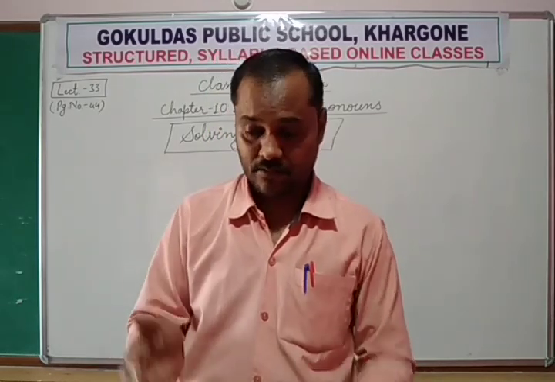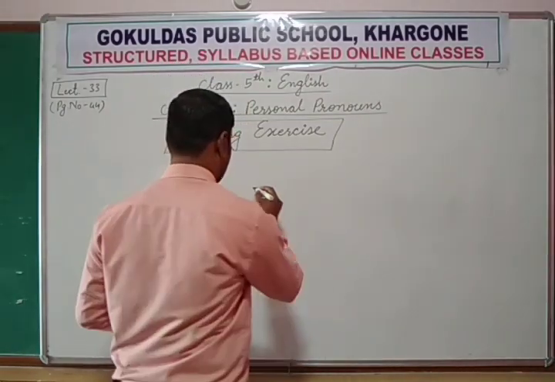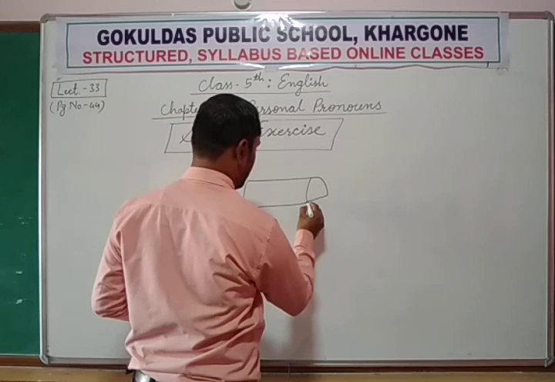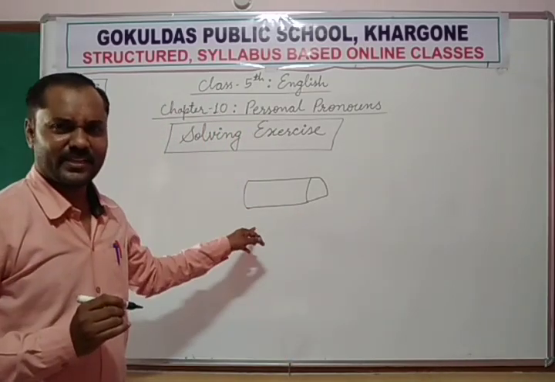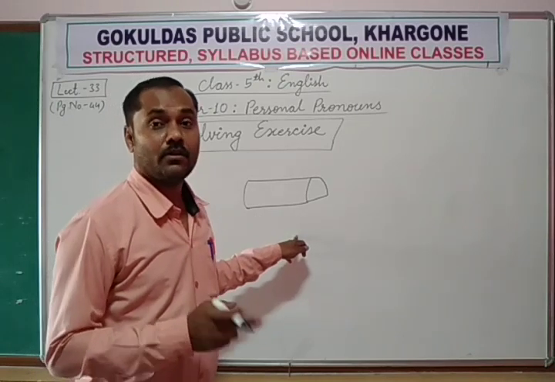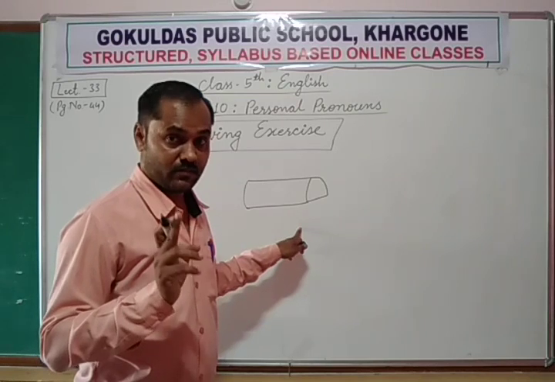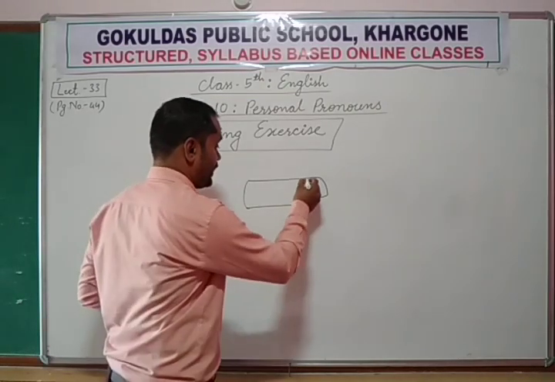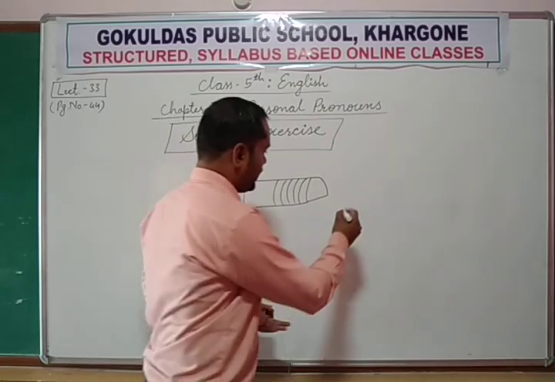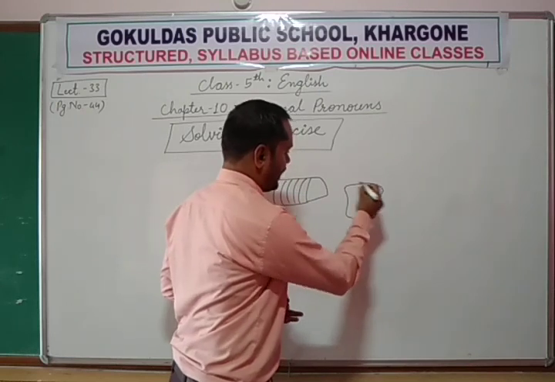Because bread is this much big. The full bread, if you have seen, is something like this. This is one piece of bread. And bread is an uncountable noun in English grammar. Always remember, it is an uncountable noun. But when we make slices of it with a knife, cut, cut, cut, cut, then do you want any slice?